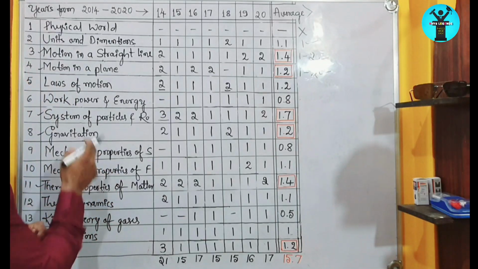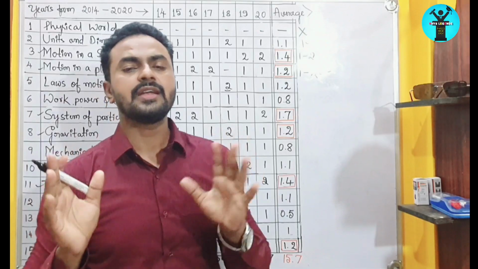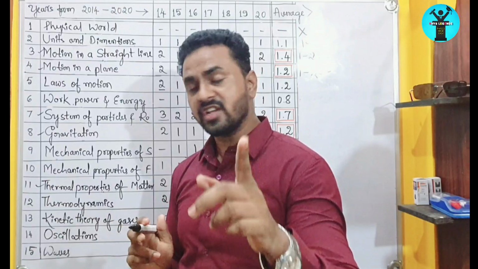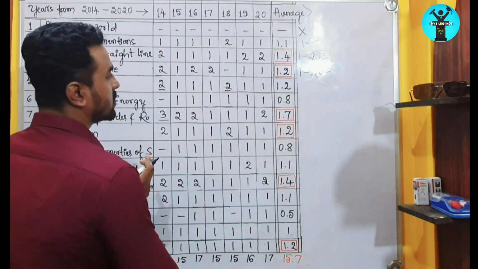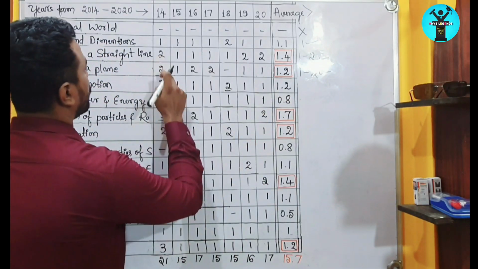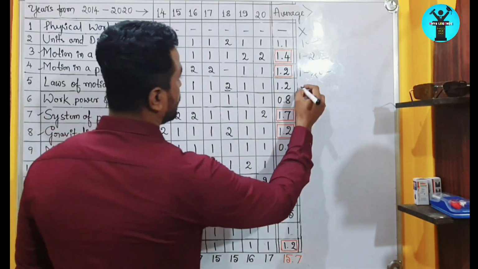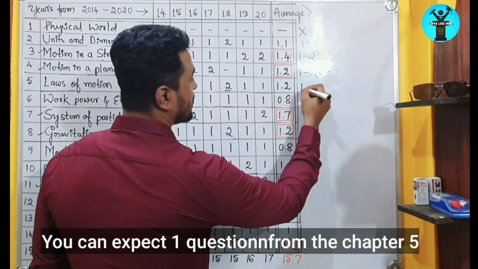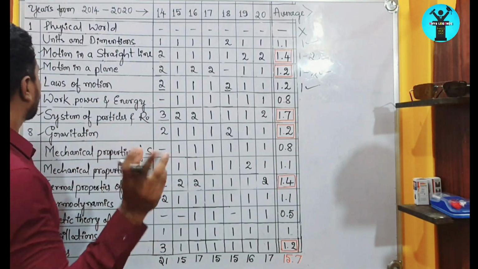So let's move to the laws of motion. In these laws of motion, this year they actually deleted so many concepts. So you will get only conceptual questions related to the friction concept. Alright. If you observe the 7 years of papers, you will get 1.2 as an average. In 2014 they asked 2 questions, and in 2018 they asked 2 questions. So you can expect 1 to 2 questions, but this year so many concepts are deleted, so you can expect only 1 question from this chapter. You should keep that in mind.